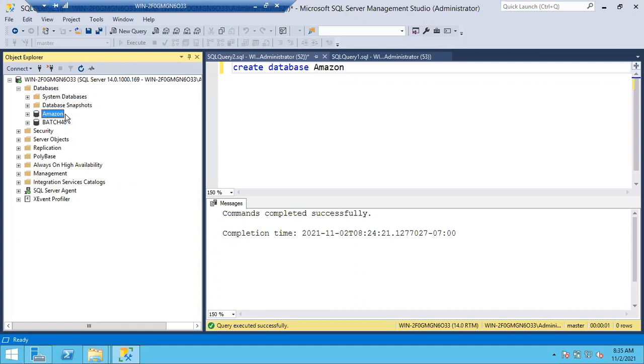Model database will have its own MDF. TempDB will have its own MDF. MSDB will have its own MDF. It depends on the database, not on the whole server. Don't think only one MDF file will be there for the whole server. One MDF file will be there for each database, not for the whole server. Clear, sir. Any issues? Any doubts, guys?